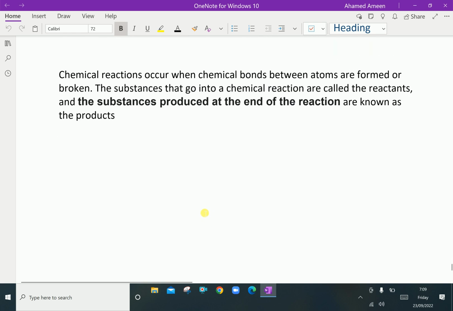Here further, chemical reactions versus physical changes. For proof of chemical change, you need a chemical analysis to show that at least one new substance forms. The properties of the new substance, such as density, melting point or boiling point, must differ from those of the original substances. That means we can understand a chemical reaction has happened. Even when evidence suggests a chemical change, you can't be sure immediately.